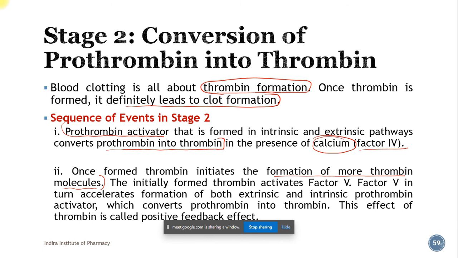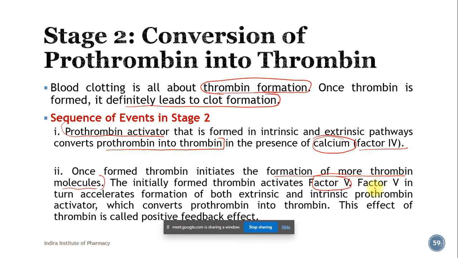But in case of the positive feedback system, that stimulus is strengthened, so that more and more change will happen. So here the thrombin which is being formed is actually promoting the formation of more and more thrombin. And this more and more thrombin helps in the strengthening of the clot formation process. Okay, so initially formed thrombin activates factor 5.